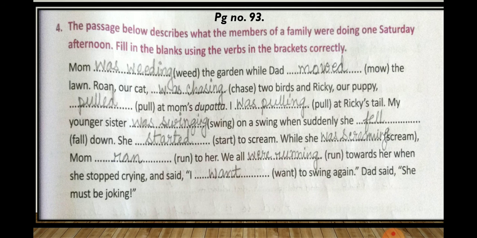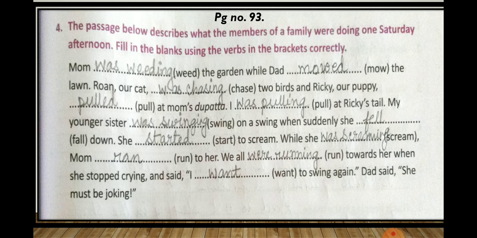So again I am reading it to you. Mom was weeding the garden while dad mowed the lawn. Ron, our cat, was chasing two birds, and Ricky, our puppy, pulled at mom's dupatta. I was pulling at Ricky's tail. My sister was swinging on a swing when suddenly she fell down.